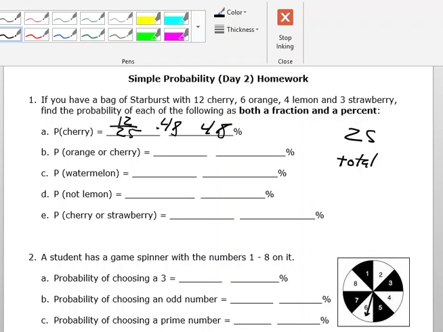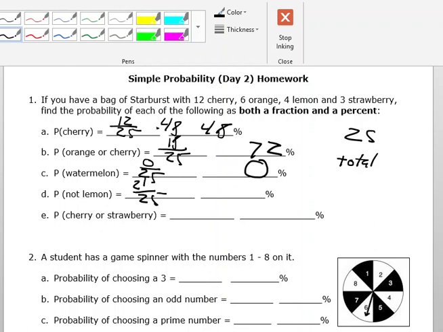Okay, orange or cherry. So I have 12 cherry and 6 orange, that's 18 over 25. I will divide 18 by 25, and that gives me 72%. My chances of picking watermelon: cherry, orange, lemon, strawberry, 0 out of 25. There are no watermelon. My chances of picking not lemon: that's cherry plus orange, which is 18, plus strawberry, 19, 20, 21. So that would be 21 over 25.